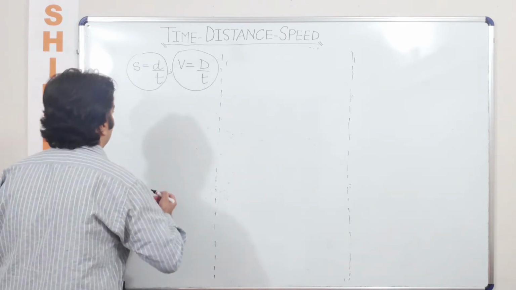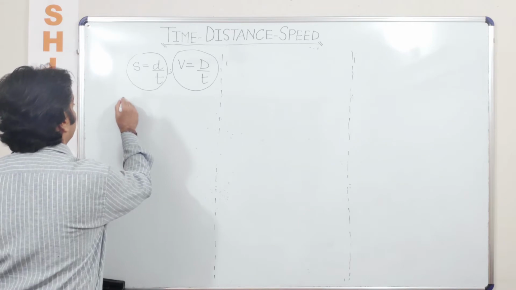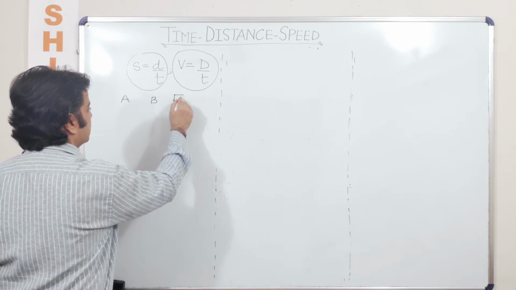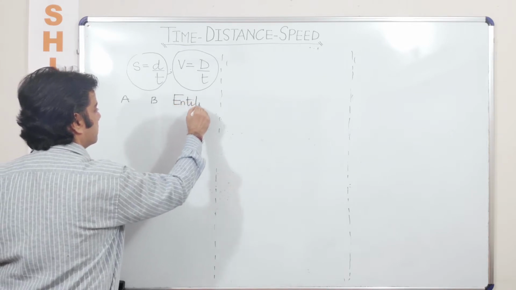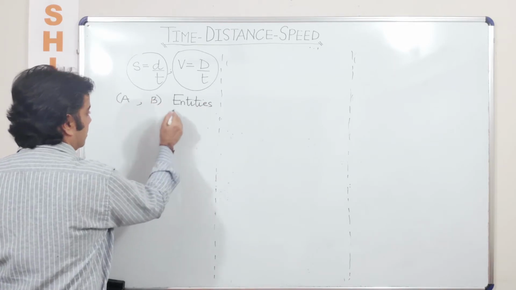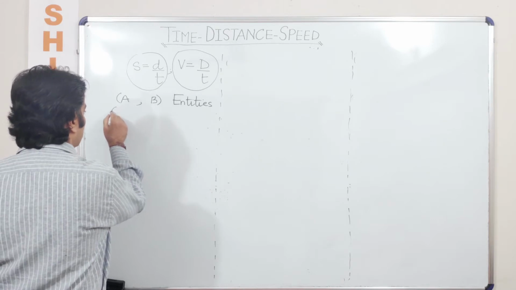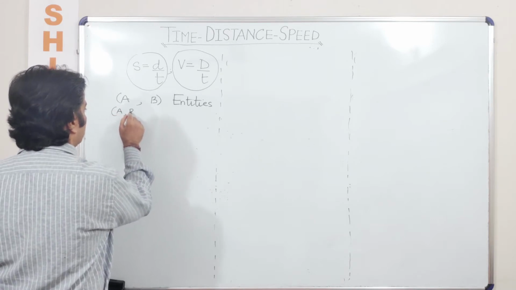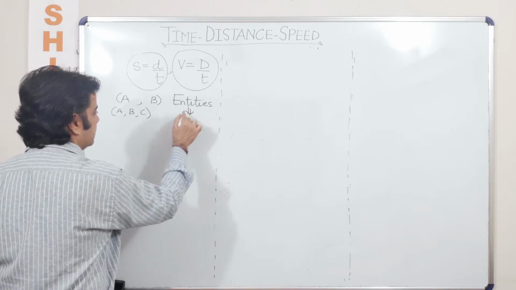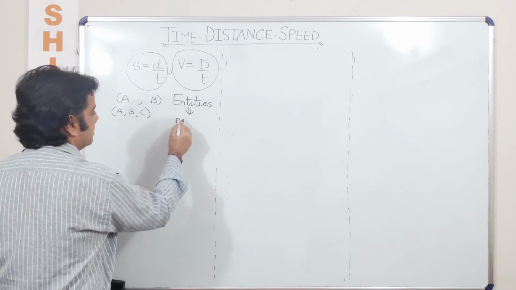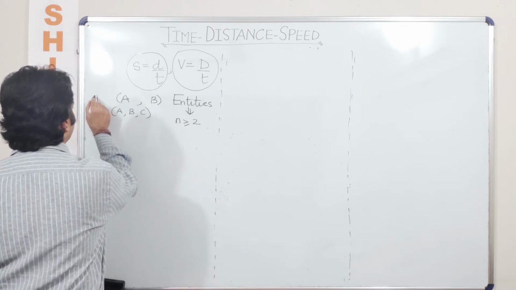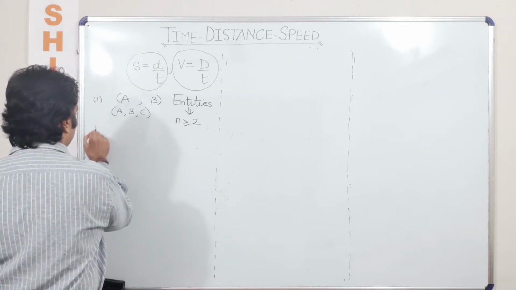Okay, so now let us say that there are two individuals or two bodies A and B. So here we are talking about entities. When we are talking about relative velocity, we can talk about two entities to start with, or we can talk about three or more. So the point that you need to understand here is that the concept of relativity, which is relative velocity, is applicable to a number of entities which are 2 or greater than 2. This is the first concept which needs to be understood.